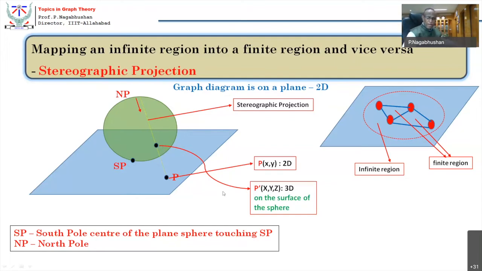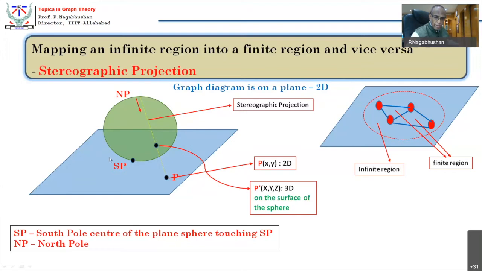Now look at what's going to happen. Try to project a point which is at an infinite region here. Let us say when you project it, the point of penetration will be around the North Pole. All the points which are around the South Pole will be spread around South Pole only. Is that okay?